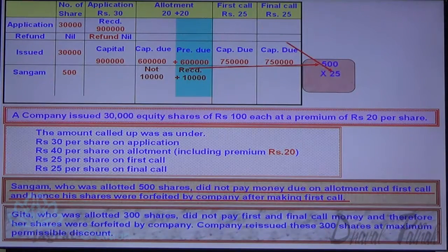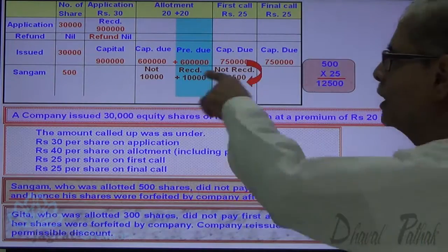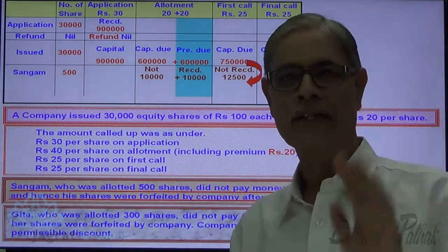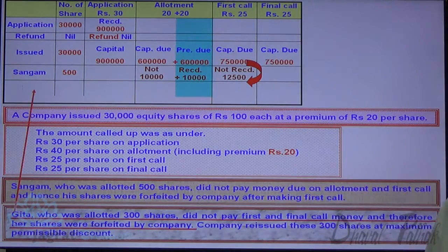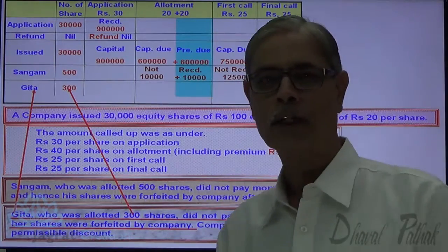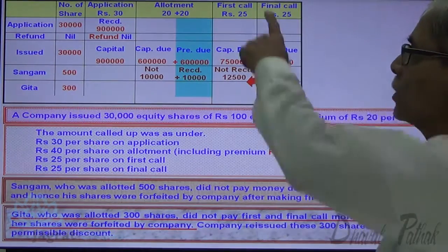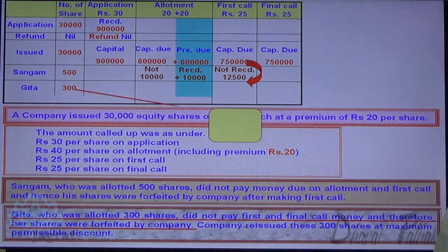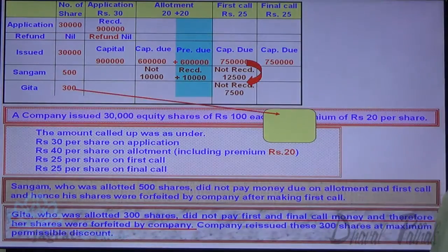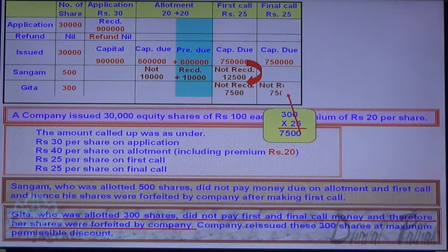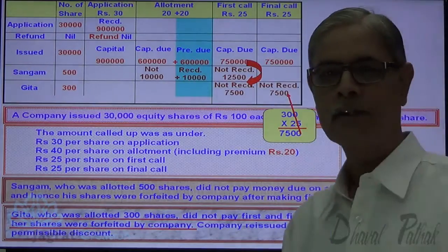First call dues are also not received. So this is what has not been received, and the shares are forfeited. Now another shareholder, Geeta. How many shares are allotted? 300 shares are allotted to her. She has not paid first and final call. So this is the first call dues not received from Geeta. These are the final call dues not received from Geeta.